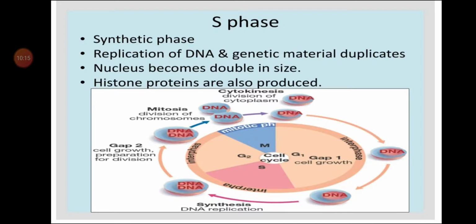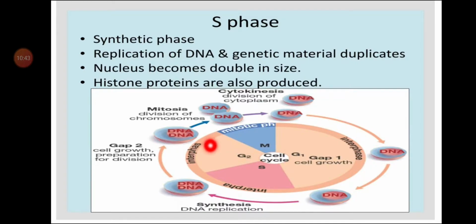So I repeat, S phase is also known as synthetic phase, and in this phase replication of DNA takes place and genetic material also duplicates. At the same time, the nucleus becomes double in size and histone proteins are also produced.